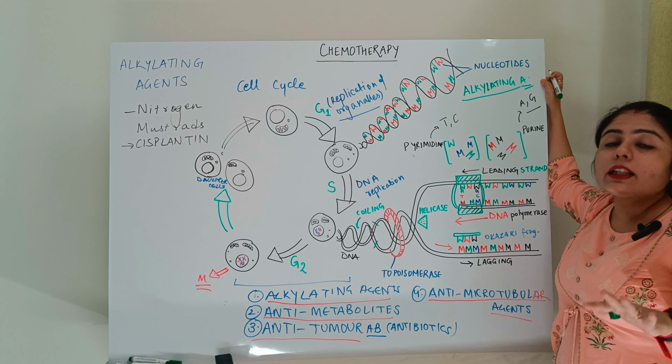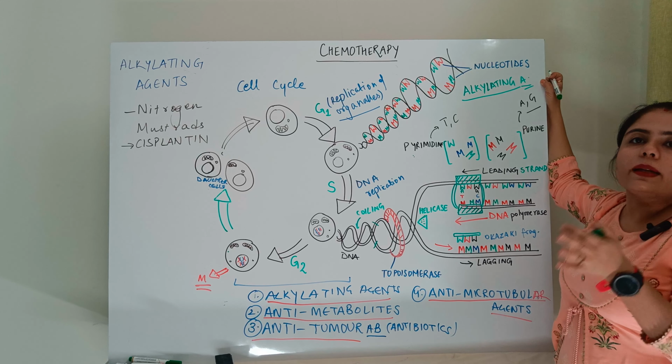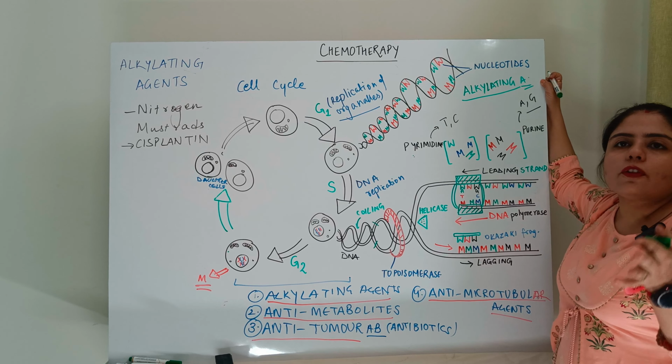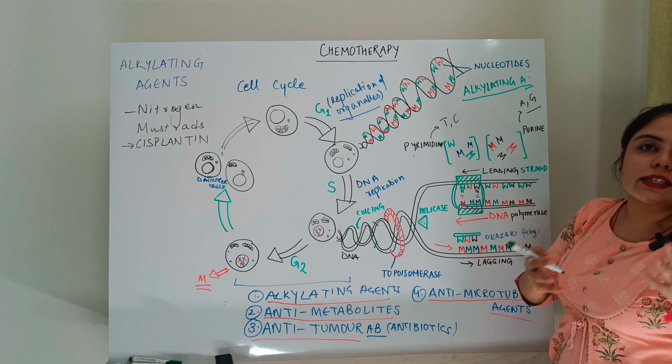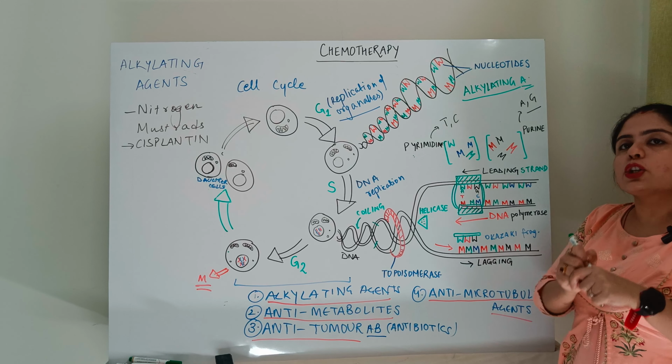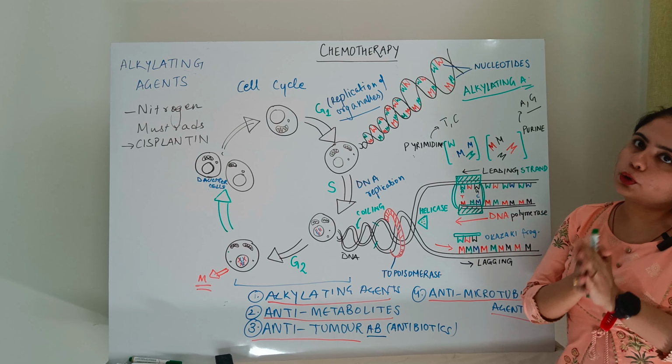So they are prohibiting the process of cell proliferation. You must have heard of cell proliferation and differentiation, how the cell is growing and when new cells are being formed, the cell growth process. So they are targeting the cell growth process.